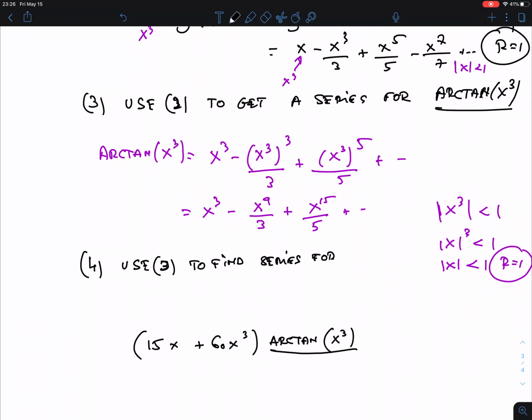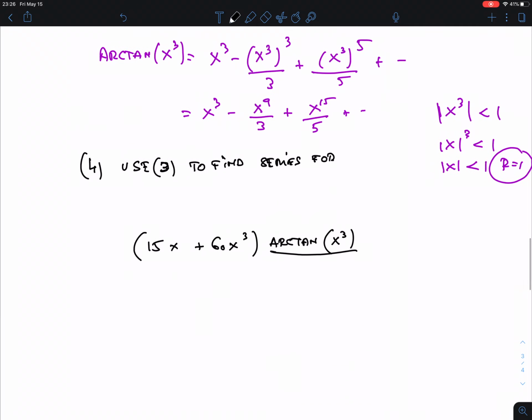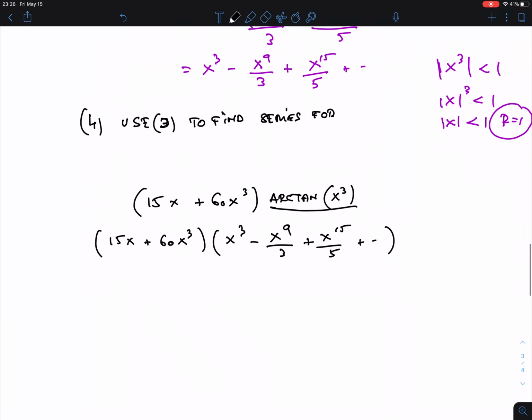So how to find a series for this guy? Well, it's a multiplication. So let's see. We have 15x plus 60x cubed. We're going to multiply this with x cubed minus x to the 9th over 3 plus x to the 15th over 5 and so on. We look at the terms.